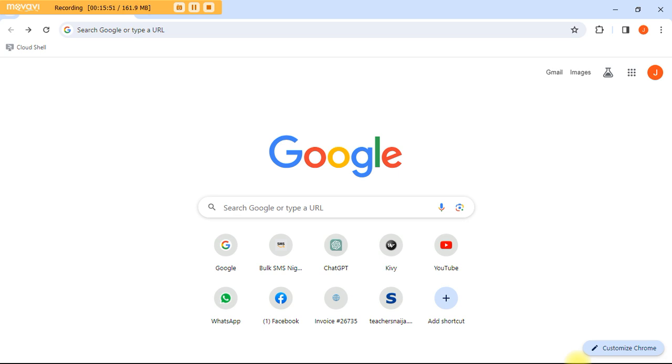Let me show you how we are going to get those templates. But before we go there, there are things I need to tell you at this point. Number one, you need to have a laptop. You can still do this on your phone, but it might not be convenient, because there are things you may want to do very quickly, and the phone is very small. What I am showing you now, you can still do without the laptop.